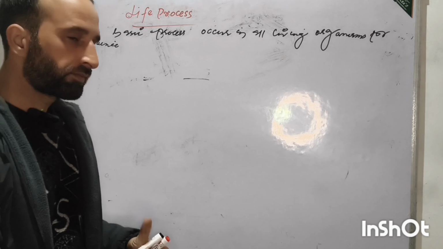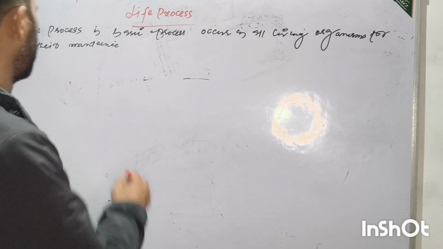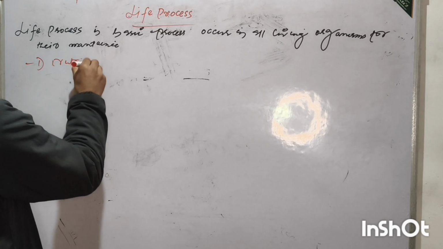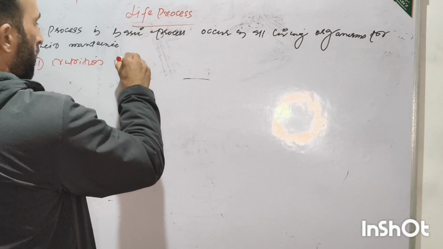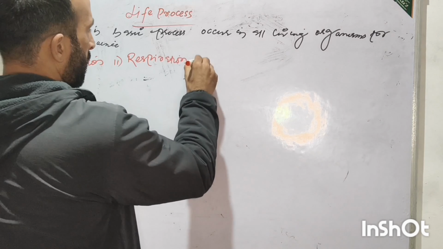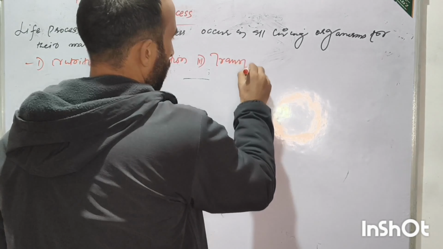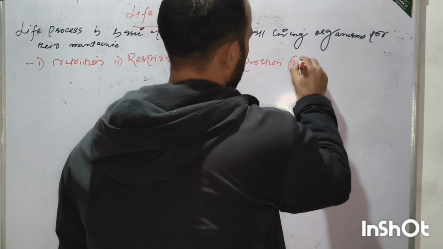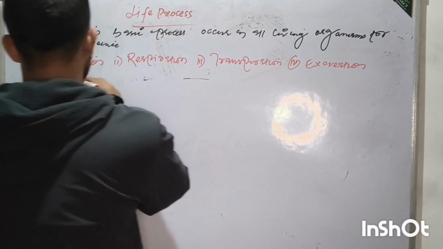Life process includes various processes which occur in living organisms like nutrition, respiration, transportation, excretion, control and coordination.